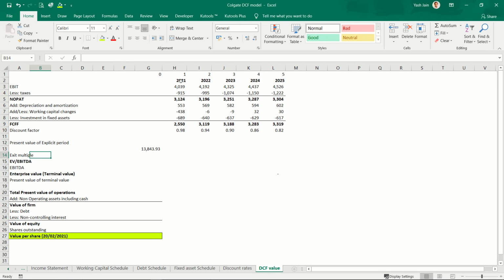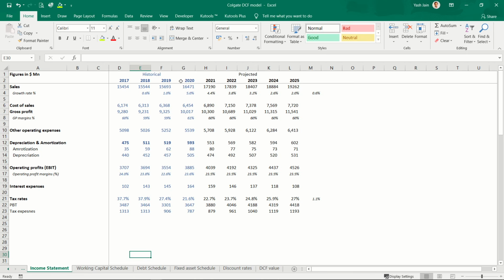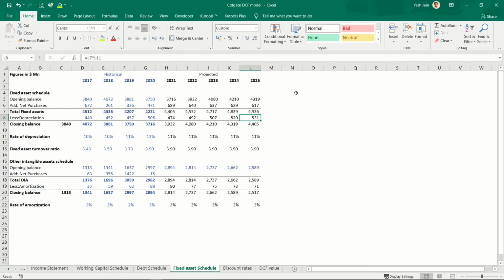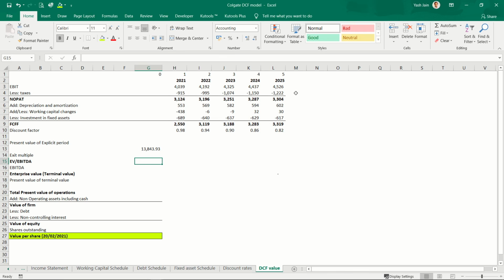exit multiple approach. So exit multiple is nothing but at the end of 5th year, the investor would want to get out of this company, get out of this business, because the growth rate is very close to GDP growth rate, right? He would want to invest in a business where he would be able to generate higher growth rates. So he would want to dispose of this business, he would want to sell off this business. So this is exit multiple. How many times of his EV, how many times of his EBITDA or EBIT or profits he would be able to sell off this business.